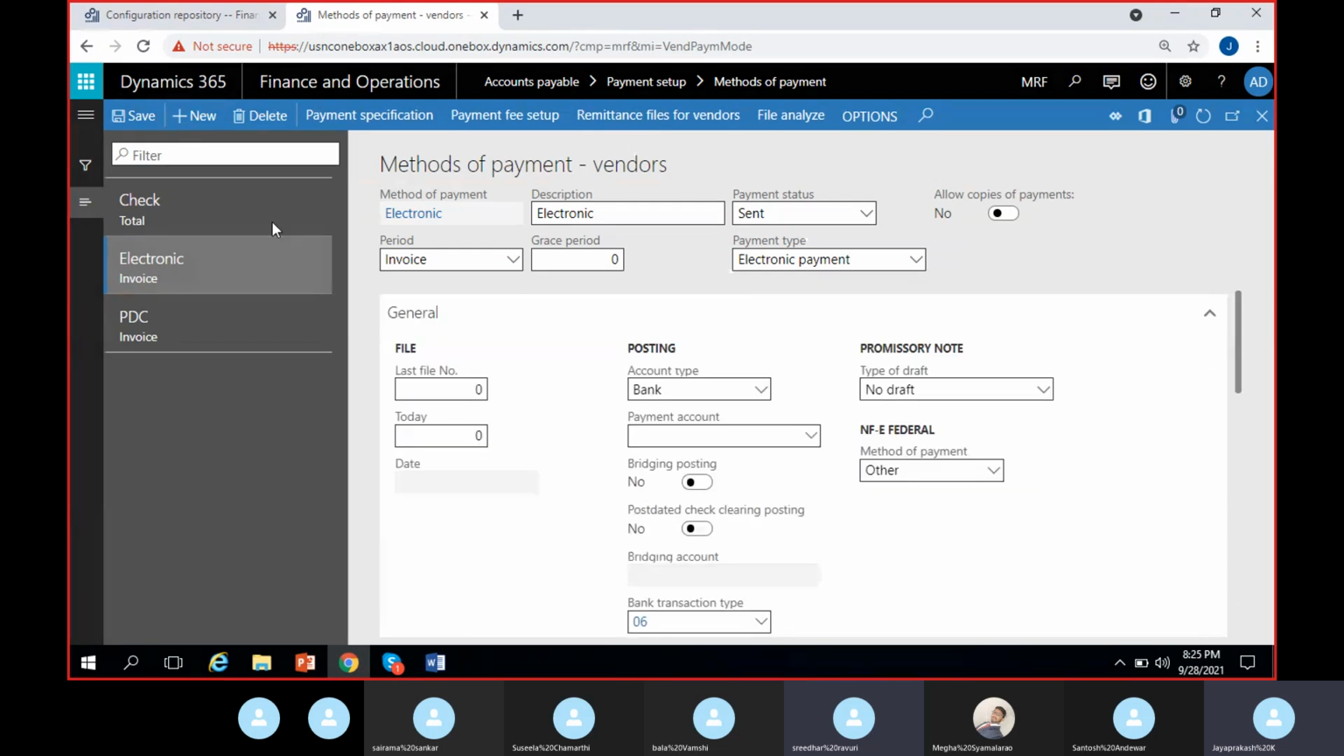You can also create a few more methods of payment. Like I was saying, you can select UPI. You can select UPI here. Payment status, you can keep it as sent only.